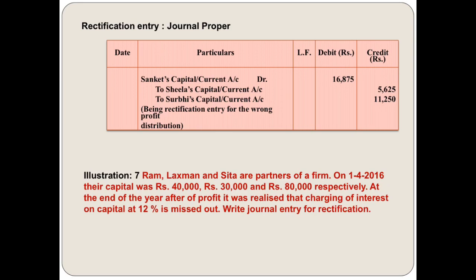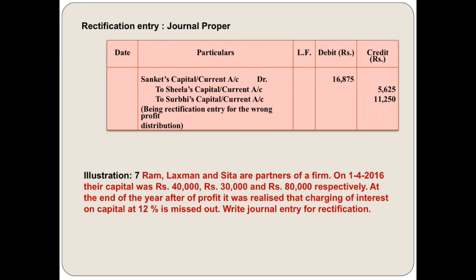Now one more question. Ram, Lakshman and Sita are the partners of a firm. On 1/4/2016, their capital was 40,000, 30,000, 80,000 respectively. At the end of the year, after the profit, it was realized that charging of interest on capital at 12% was missed out. Oh, that's the mistake. They missed out charging interest on capital. Write the journal entry for the rectification.